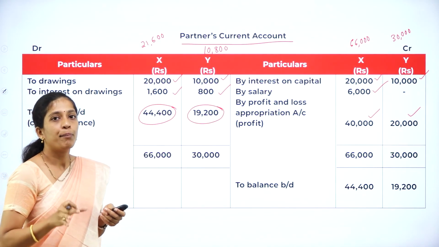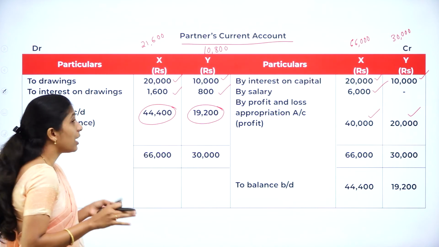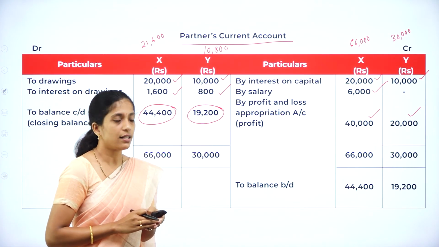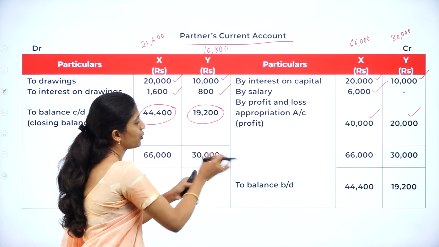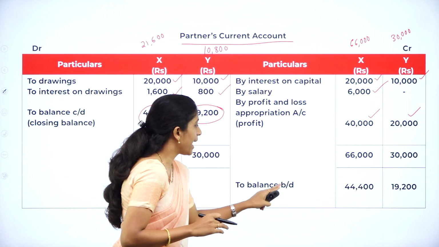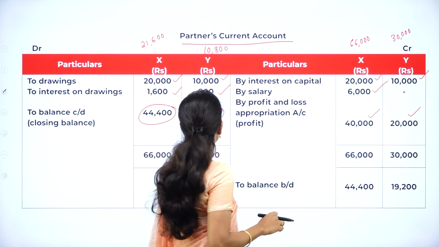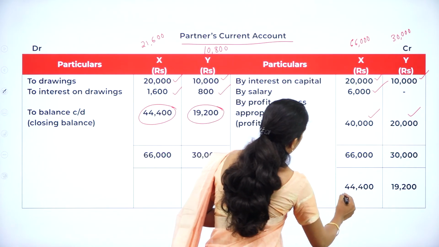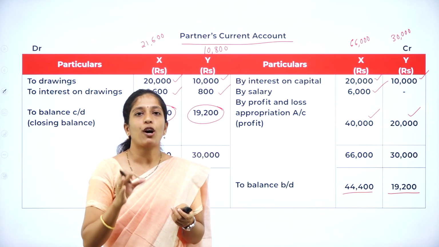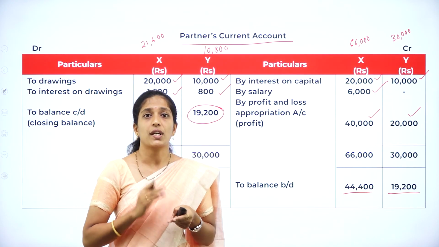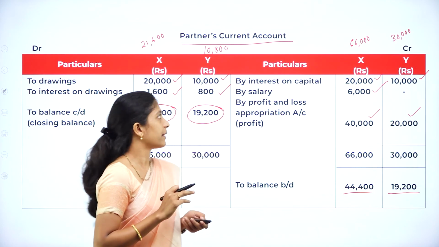So this is the balancing figure. How to record? To balance carried down. Whatever amount you have carried down, the same amount has to be brought down. So to balance brought down, how much? 44,400 and 19,200. So this is a simple problem on partners' capital account under fixed capital method.